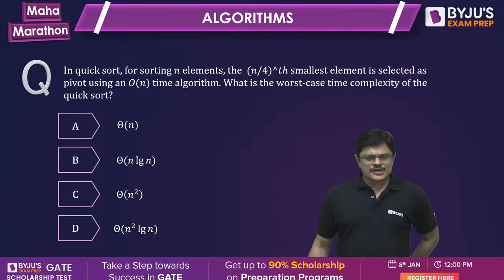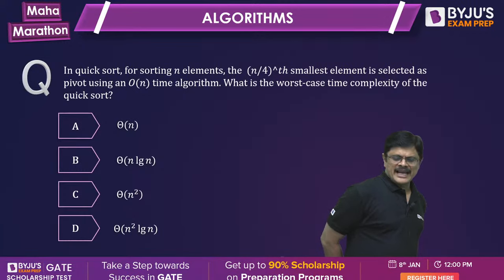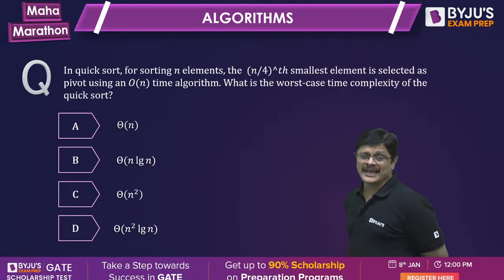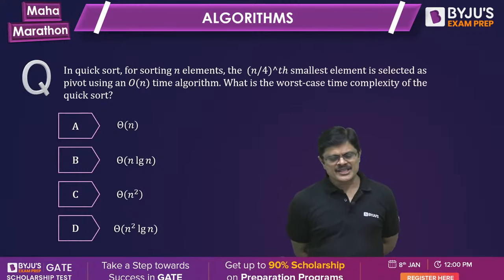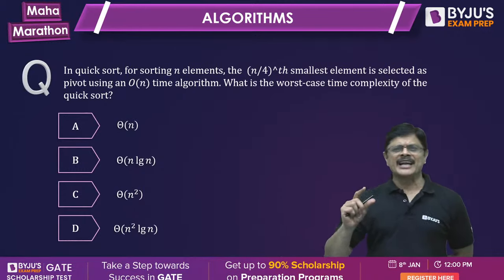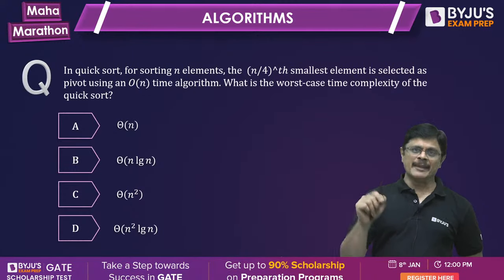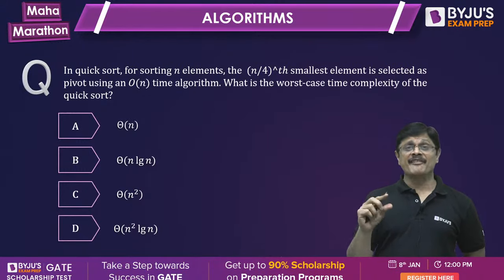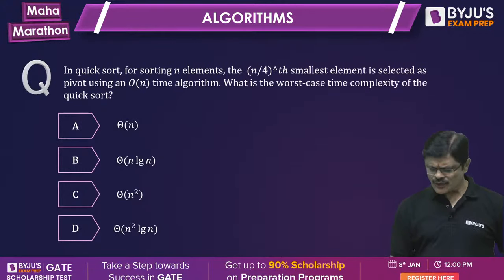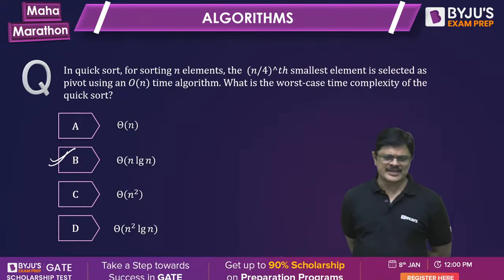This is a very interesting question. Suppose in quicksort for sorting n elements, the n/4th smallest element is selected as pivot using an order n time algorithm. What is the worst case time complexity of the quicksort? That is, we have a method which can find the n/4th smallest. In the previous problem you were able to find the mid element. Suppose you have an algorithm which can find the n/4th smallest element in order n time, then also we can get the best case of the quicksort, my dear friends.